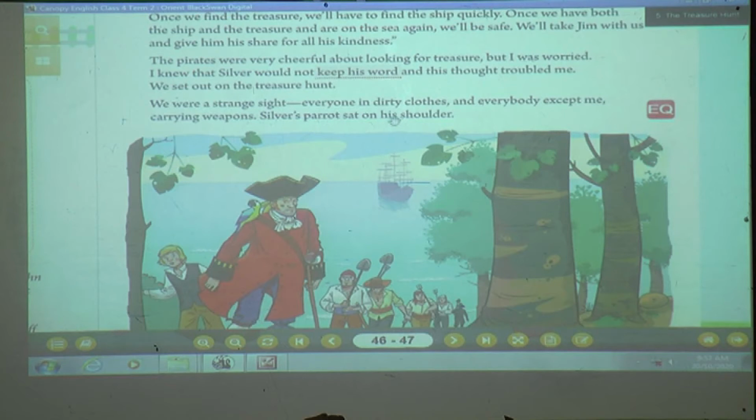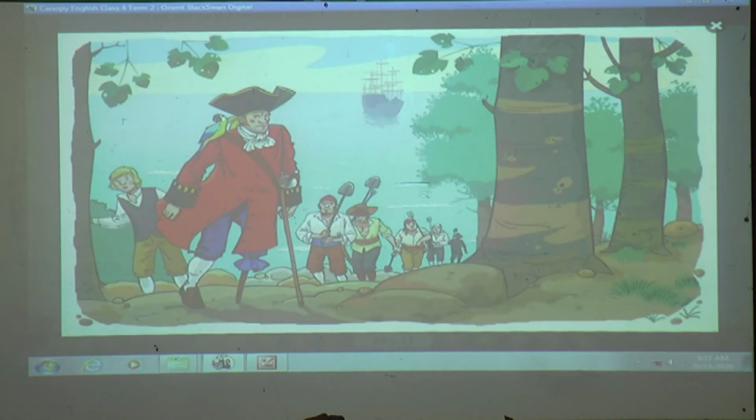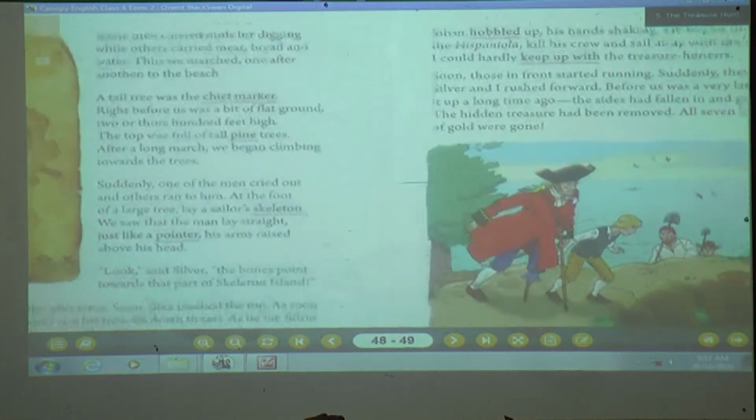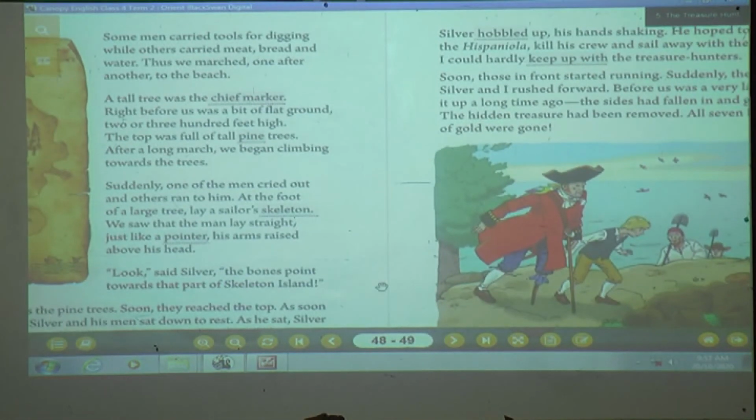Silver's parrot sat on his shoulder. You can see this is Silver and his parrot sat on his shoulder. Some men carried tools for digging while others carried meat, bread and water. Thus we marched one after another to the beach.